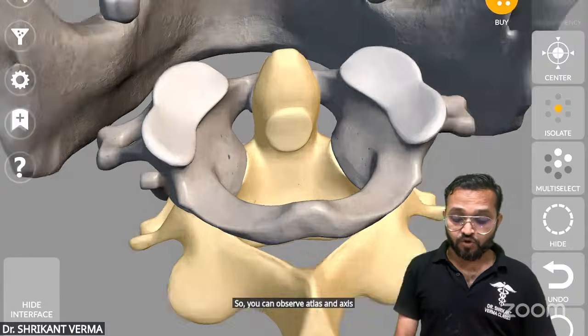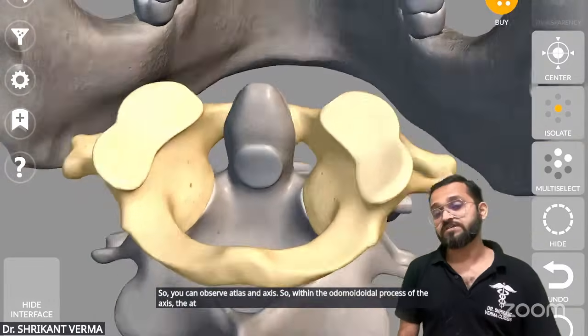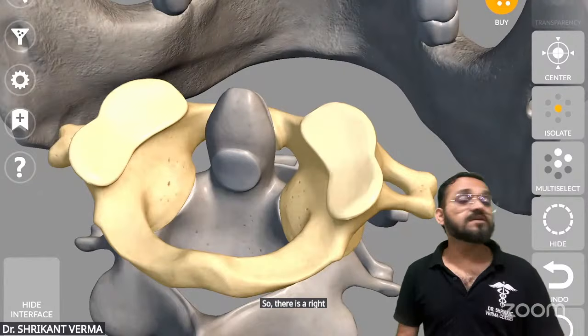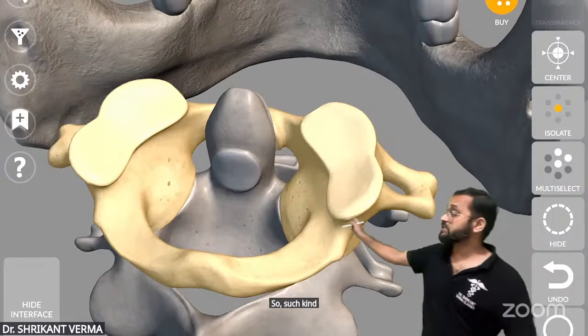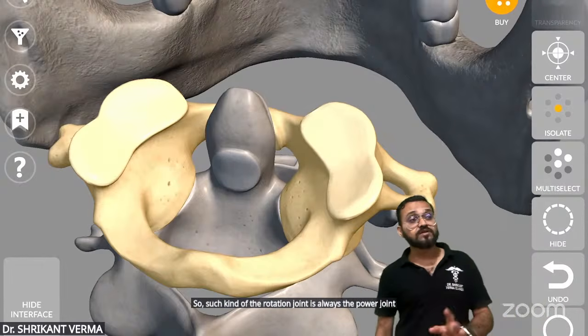So around the odontoid process of the axis, the atlas is rotating. So there is right, left, right, left, right, left rotatory movement. Such a rotation joint is the pivot joint. Pivot joint means rotation joint.